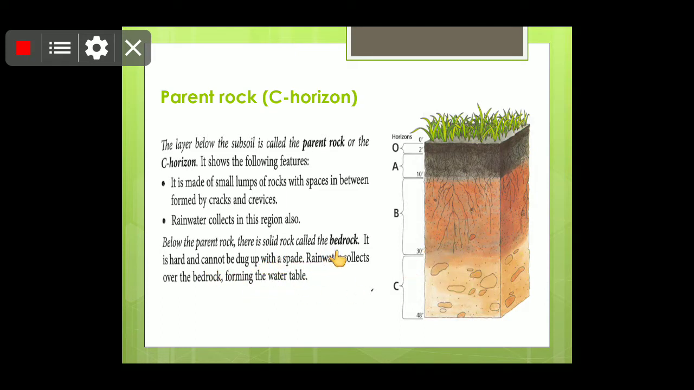Below the parent rock, children, below the C horizon, there is a solid rock called bedrock. It is called bedrock because the other layers are on it. Bedrock is not at all porous and water does not go beyond it, so that is why the level of it is known as the water table. It is hard and cannot be dug up with a spade. Water collects over the bedrock from the water table.